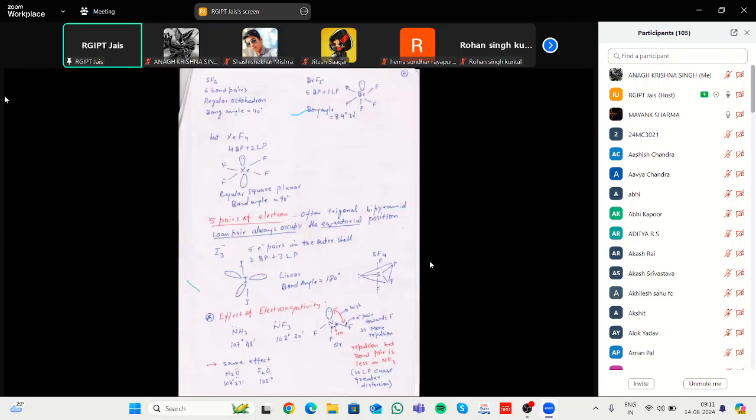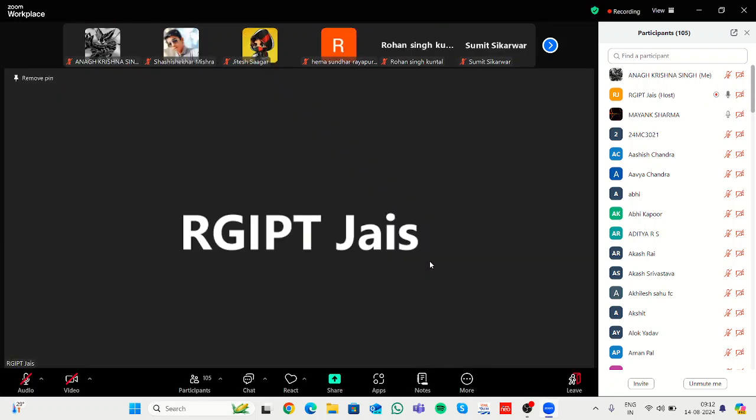Yes, in this case, if we take SF6, there are 6 bond pairs. 6 bond pairs means it forms a bond angle of 90 degrees, a regular octahedron. But in case of BrF5, if we take bromine, 5 form bond pairs, and the one remaining electron pair forms one lone pair here.